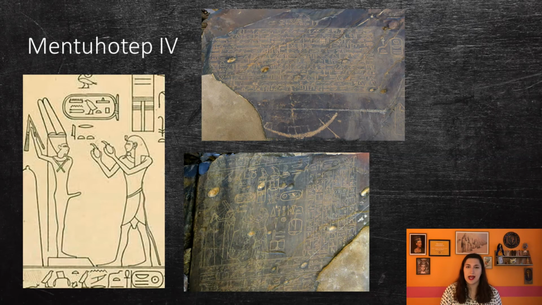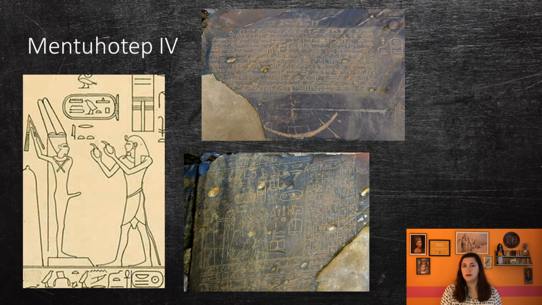Mentuhotep IV is the last king of the 11th dynasty, although he is not recorded in the Turin Canon Papyrus or the Abydos King List. He is known from a few inscriptions in the Sinai Peninsula and Wadi Hammamat, which record his expedition to the Red Sea. It is assumed by Egyptologists that Mentuhotep IV either died childless or was usurped. Either way, Amenemhat I was the first king of the 12th dynasty.